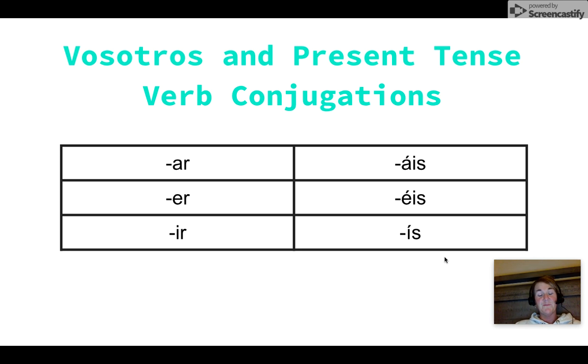Conjugating vosotros with present tense verbs is really not difficult. Pronouncing them, as you could see, I had some struggles, is probably the most difficult part. We just need to remember for vosotros, if it is an AR verb, we're going to drop the AR ending and we are going to add áis, ice. If it is an ER verb, we're going to chop off that ER ending and we are going to add éis, ace. And if it is an IR verb, chop off that IR ending and add ís, is.